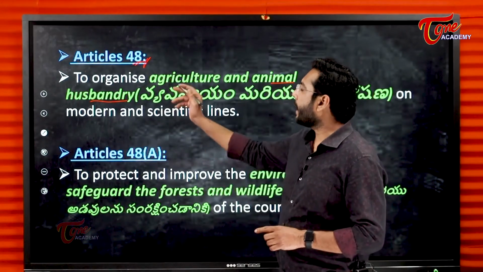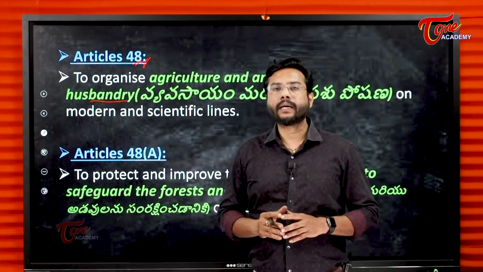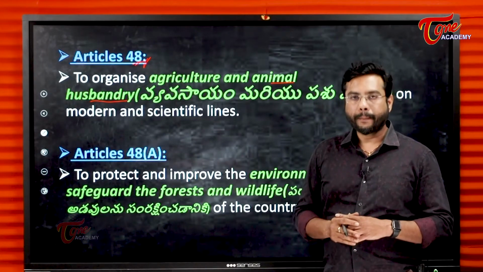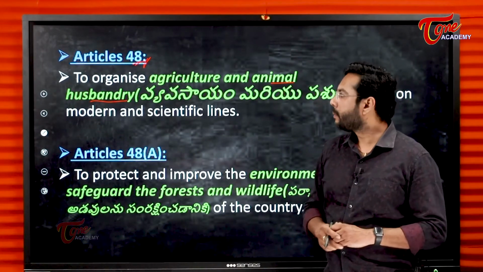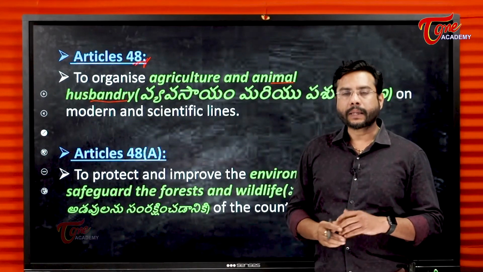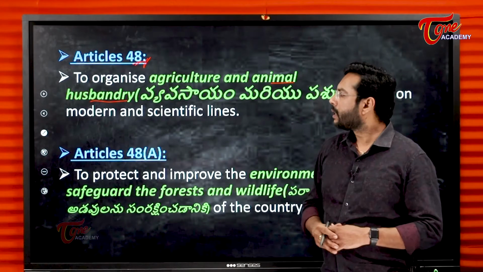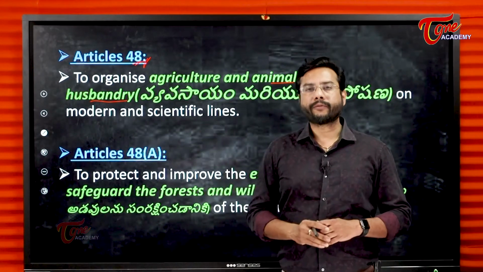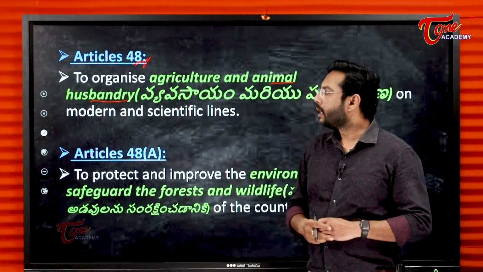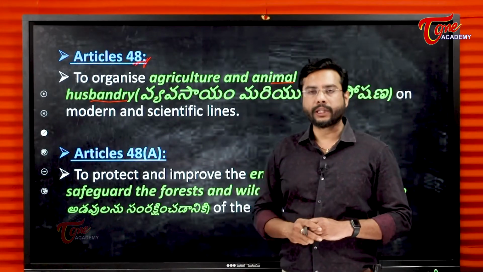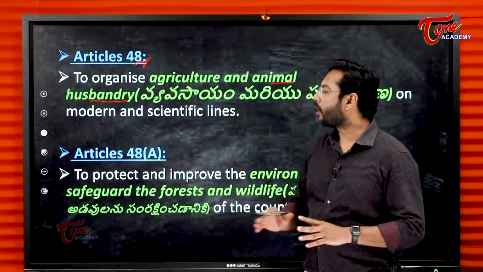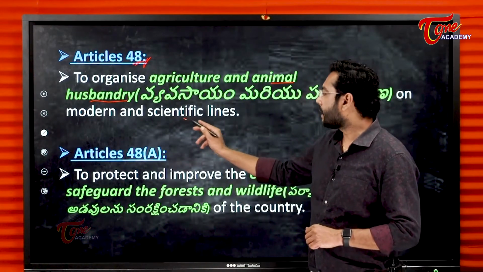So Article 48 is important to strengthen the primary sector, and also it will strengthen the manufacturing sector too, because the primary sector supplies raw materials. So it is the responsibility of the government, it is the responsibility of the state to organize agriculture and other related activities on modern and scientific lines.